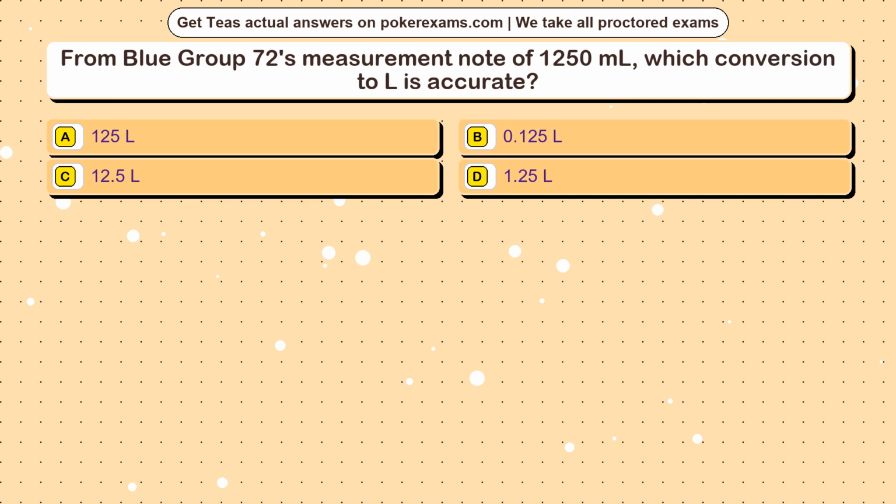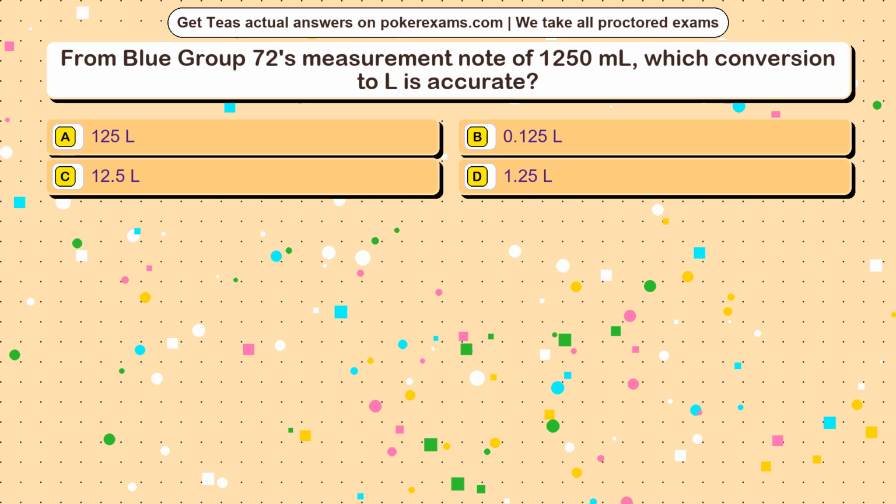Question 11. From Blue Group 72's measurement note of 1250 ml, which conversion to L is accurate? Option A, 125 L. Option B, 0.125 L. Option C, 12.5 L. Option D, 1.25 L.